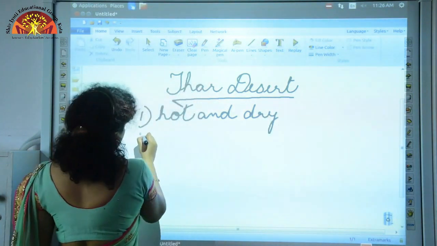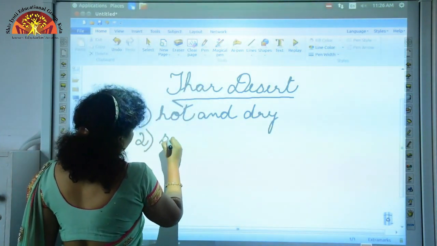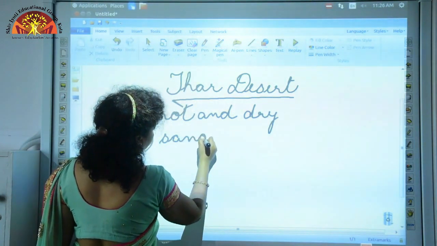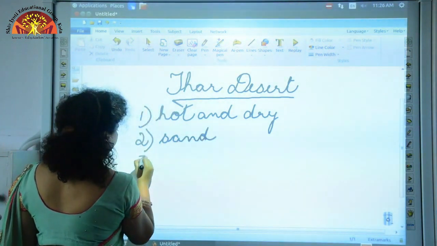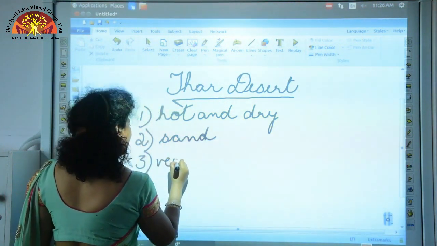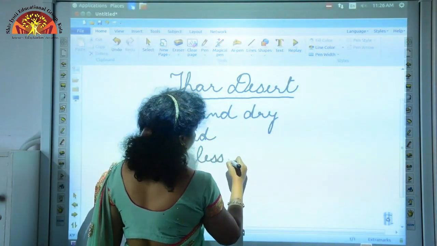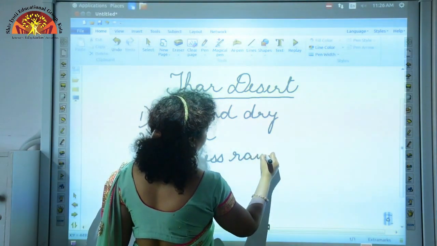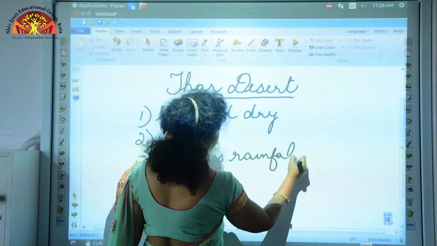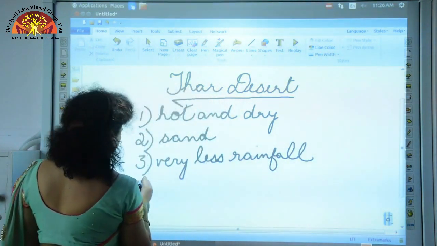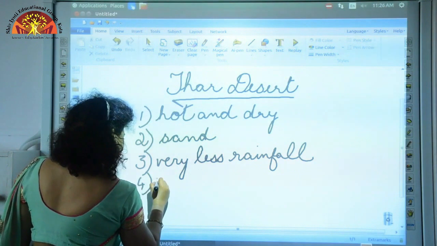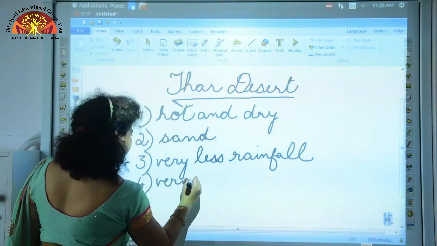The whole area is covered by sand. Third, very less rainfall. Fourth, very less vegetation.